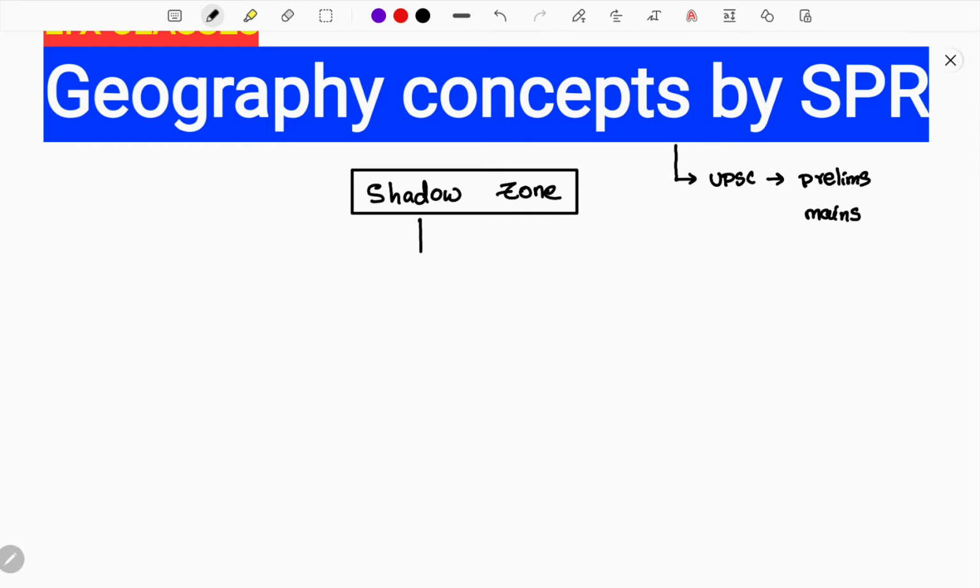First of all, let me tell you what a shadow zone is. Shadow zone is related to seismic waves. Seismic waves, as we understood, are earth waves created along the earth.